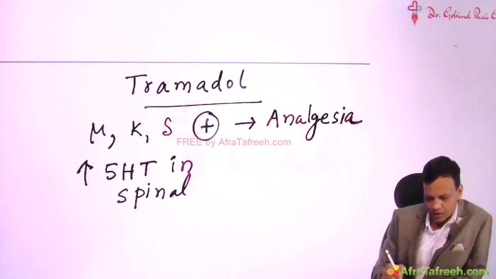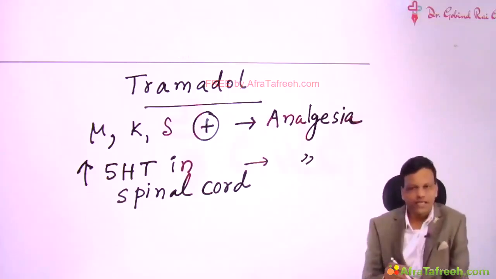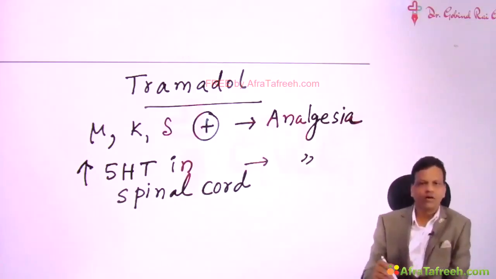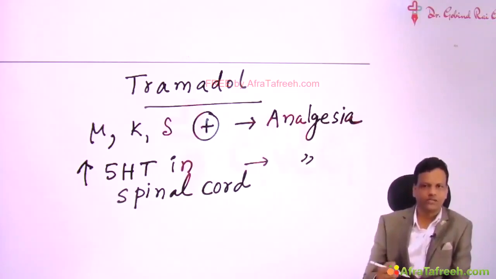In the spinal cord, serotonin acts as an analgesic. So they increase serotonin in the spinal cord, which contributes to their analgesic potential.